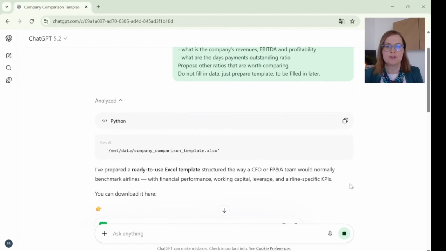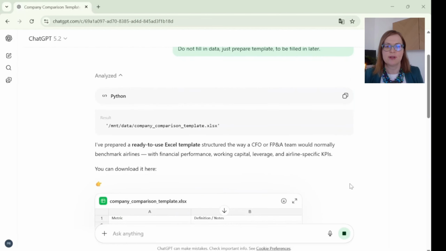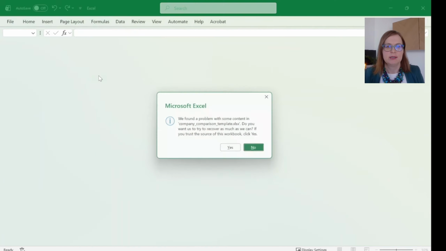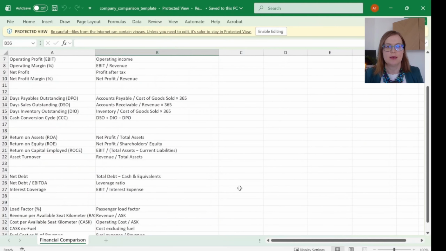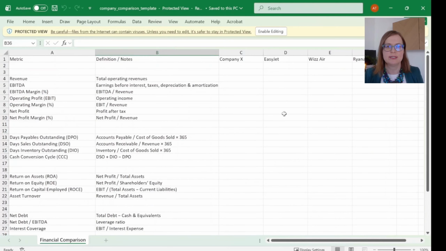I see it has generated a ready-to-use Excel template. We're opening the file. Let's see what we have. Yes. Okay, so we see revenue, EBITDA, operating profits. So we see raw financial figures, but also some KPIs that need to be calculated. These are typical for this industry, and we see columns for particular companies.